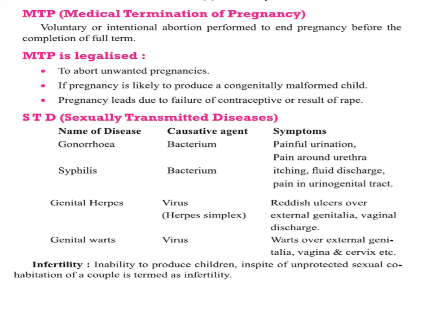Now, out of them, there are three viral infections: AIDS, genital herpes, and hepatitis B, that cannot be cured, whereas other STDs which are caused by bacteria like syphilis, gonorrhea, chlamydiasis are curable. And trichomoniasis, which is caused by the protozoan Trichomonas, is also curable. But these viral STDs, AIDS, hepatitis B and herpes, are incurable.